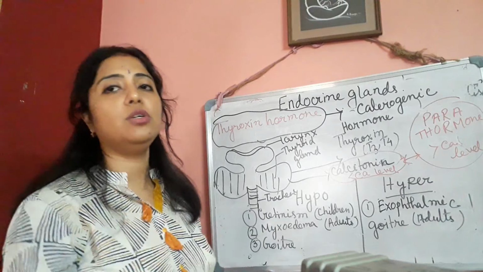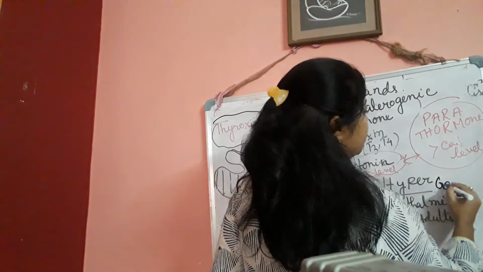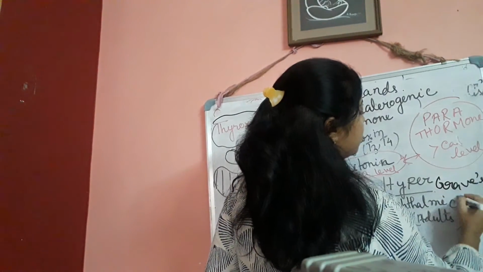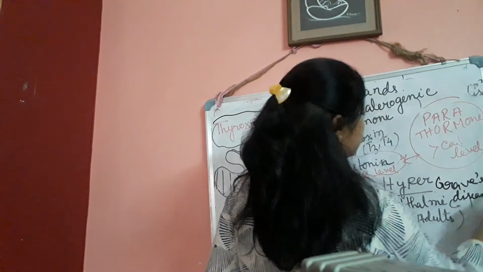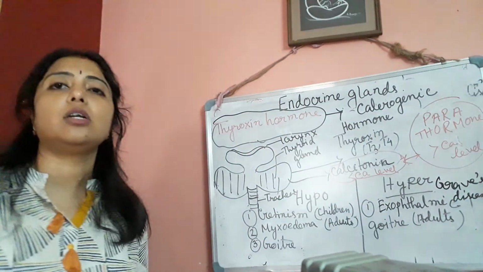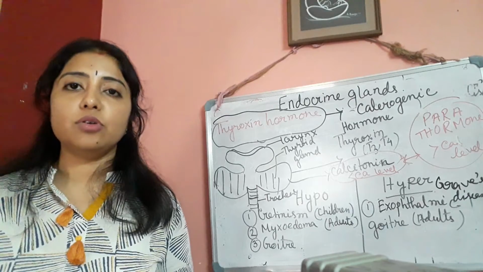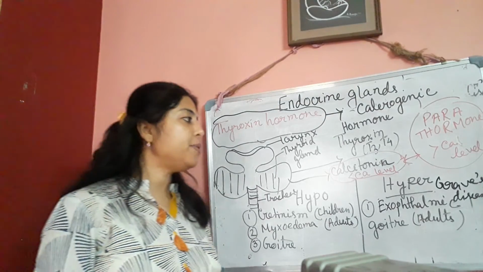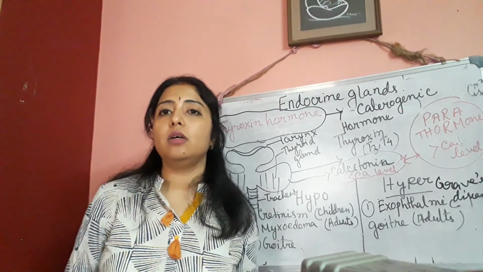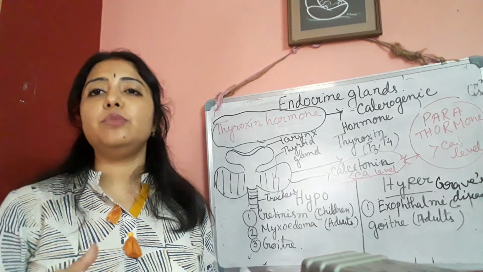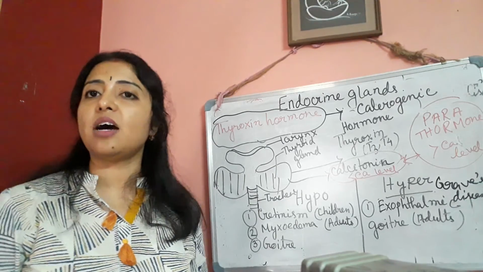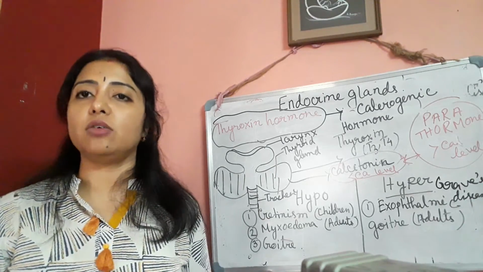I have told you, this is Graves' disease. It may happen due to the hypersecretion of the thyroxine hormone. For that, what will happen? It is exophthalmic goiter. Most females after 30 may suffer from this hypersecretion of thyroxine.